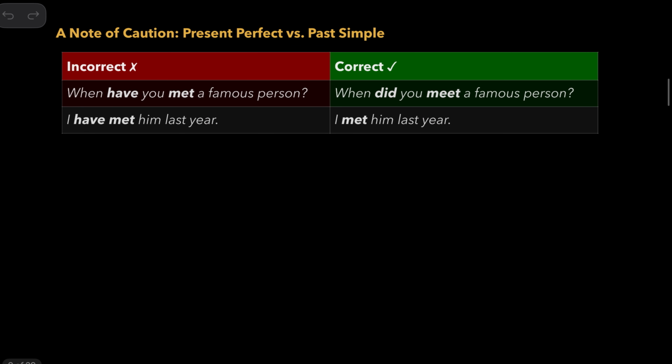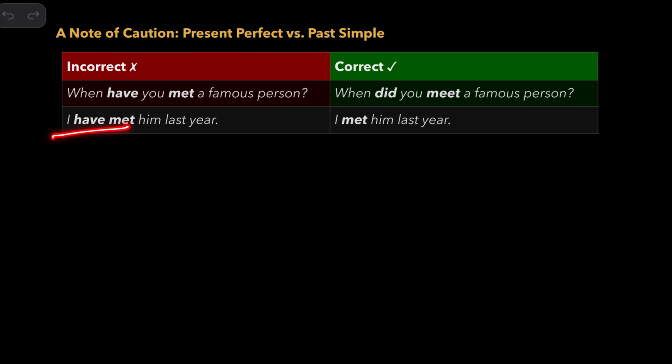So, "When have you met a famous person?" This is wrong. "When did you meet a famous person?" See, you are using this word "when", forcing the other person to refer to a past time, a past date. Because of that reason, we don't use the present perfect. So you will use past simple. But if you drop this, then it will be correct: "Have you ever met a famous person?"